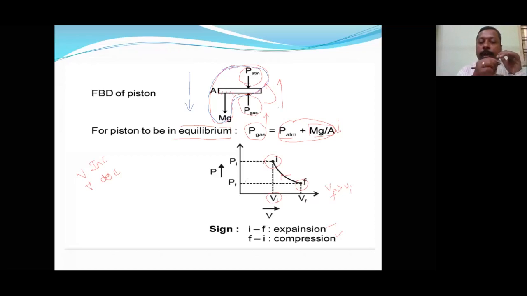So during expansion, in terms of pressure, pressure will decrease and volume will increase. During compression, pressure will increase and volume will decrease. This is the graphical representation for both expansion and compression. I think all of you are noting this down. Now let us see the next one.